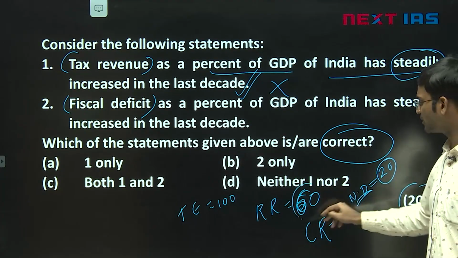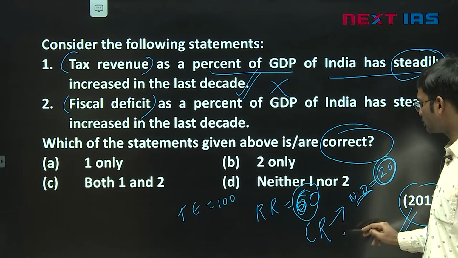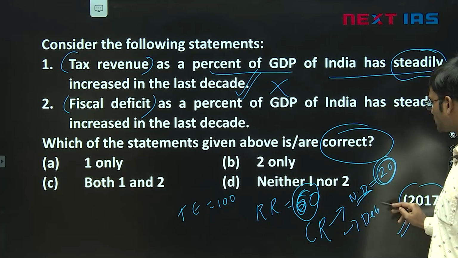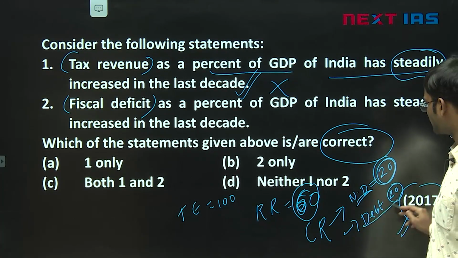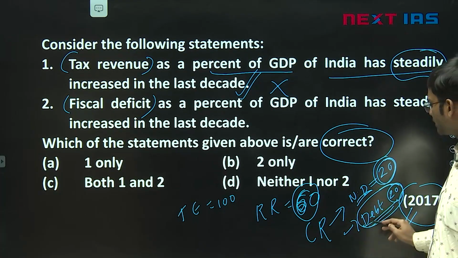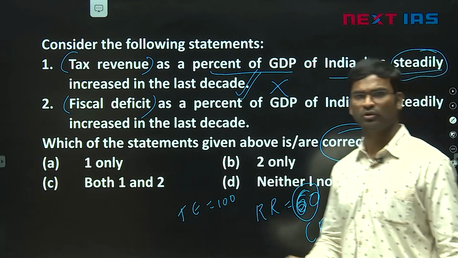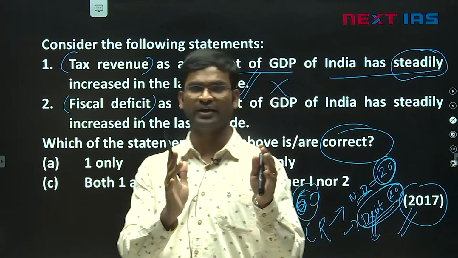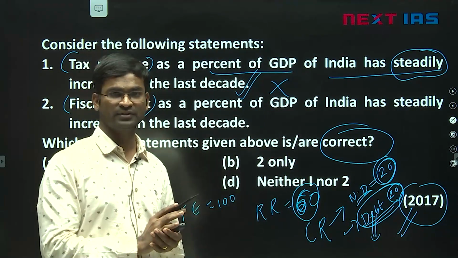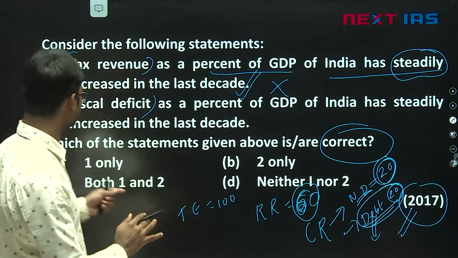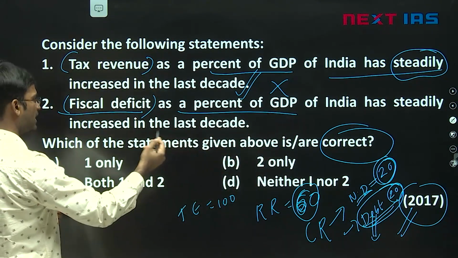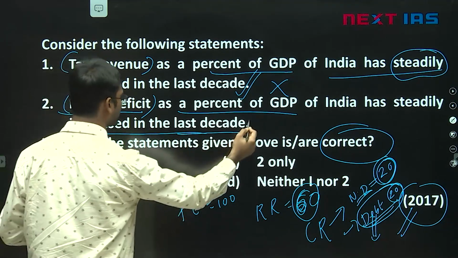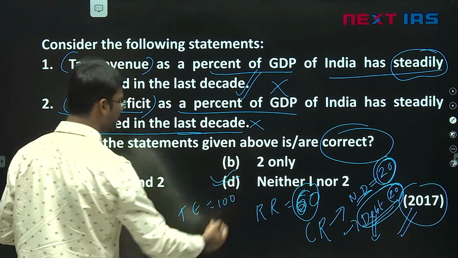So 60 plus 20 is 80, then they have to borrow 20 as debt, that is exactly the fiscal deficit. So how much the government is planning to borrow in a financial year is simply the fiscal deficit. They are asking whether fiscal deficit as percentage of GDP of India has steadily increased in the last decade. Again a wrong statement, answer is D.